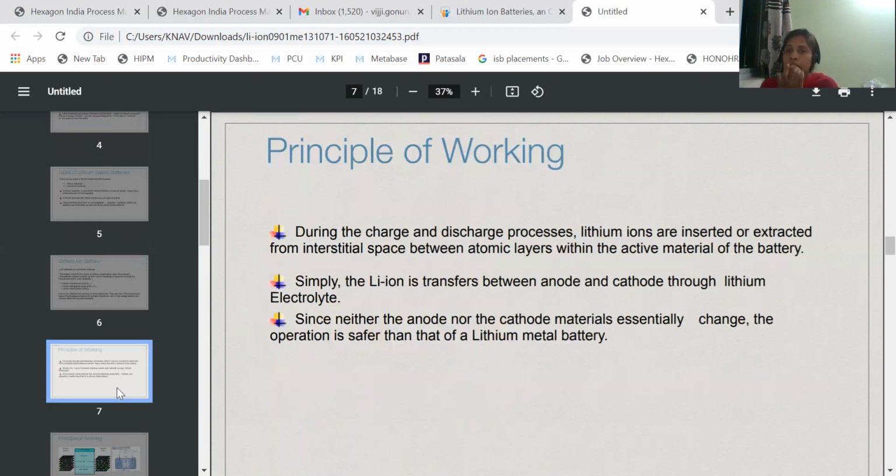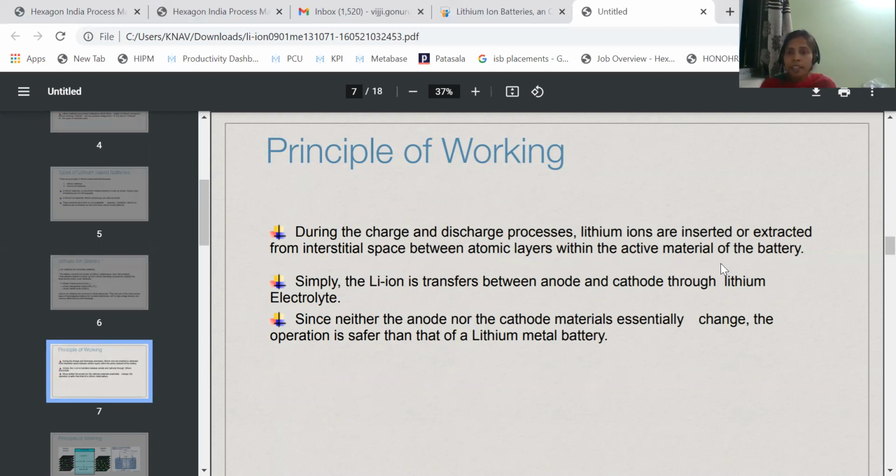So now let us see the principle of working. During the charge and discharge process, lithium ions are inserted or extracted from the interstitial space between atomic layers within the active materials of the battery.